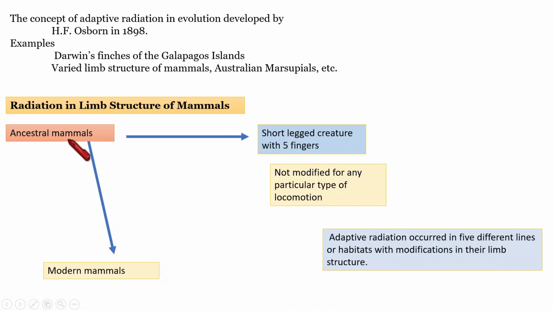The limb structure of ancestral mammals underwent many modifications, mainly five different lines according to the requirement of their habitat. So that's what we are going to see next: which are those five different lines of adaptive radiation.